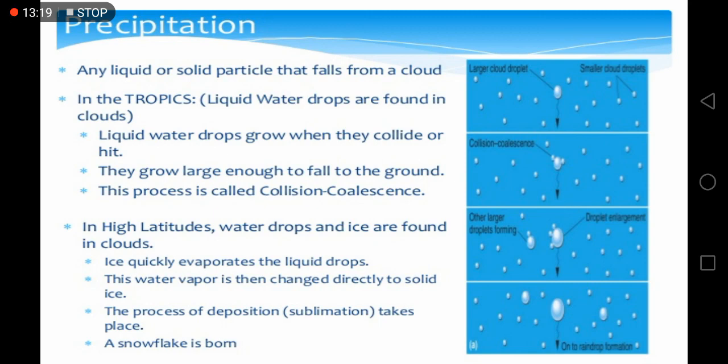See in this picture, a large cloud droplet and a small cloud droplet are colliding with each other. They are mixing, gathering with each other, and becoming one big drop of water. Finally, the earth's gravity pulls it towards the earth, and it becomes rain.